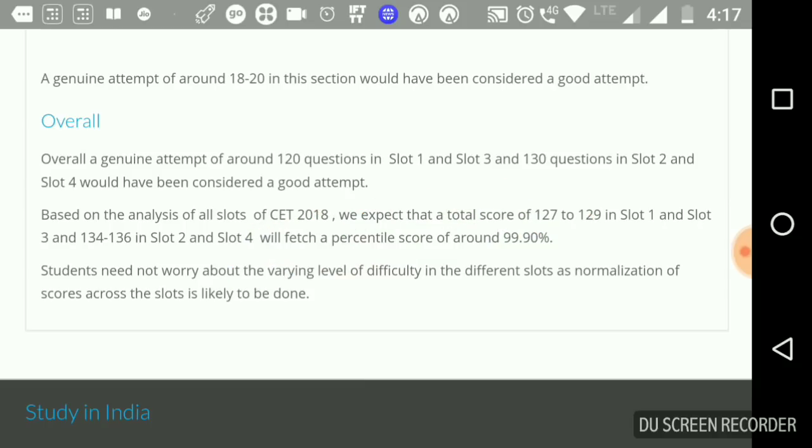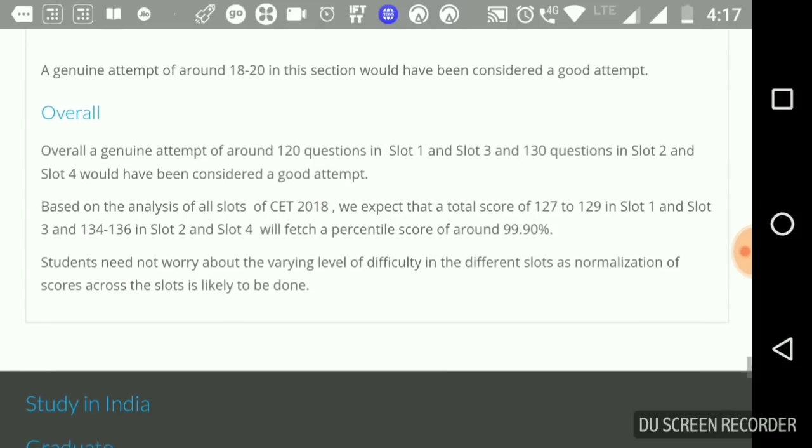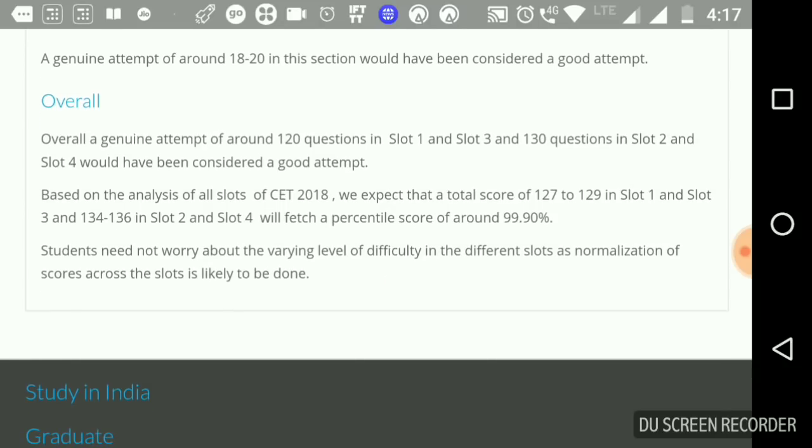Based on the analysis of all slots of CET 2017, we expect a total score of 127 to 129 in slot 1 and slot 3, while 134 to 136 in slot 2 and slot 4 will fetch a percentile of around 99.9. So based on this analysis, we can see that slot 1 and slot 3 were on the higher difficulty side than slot 2 and slot 4.